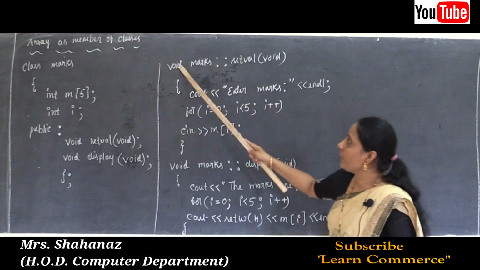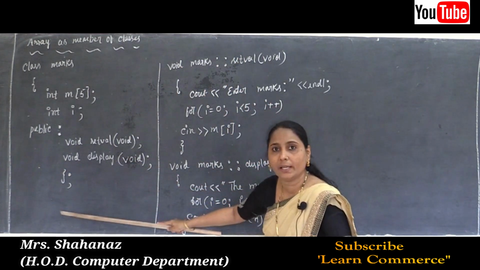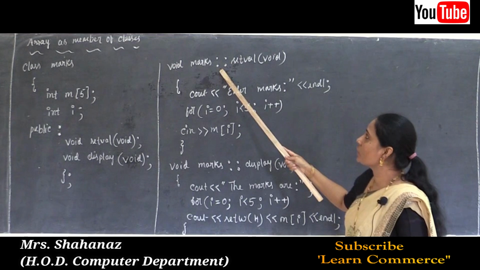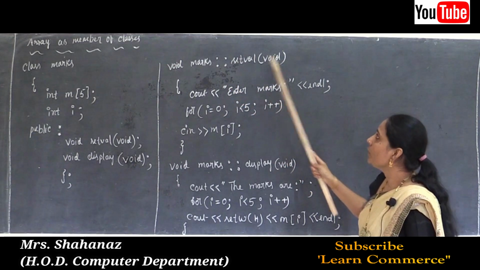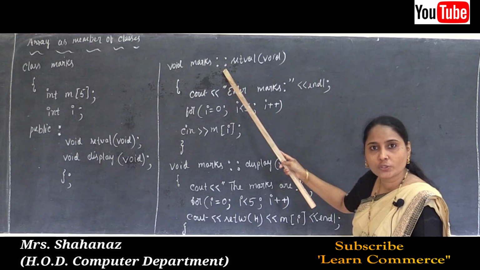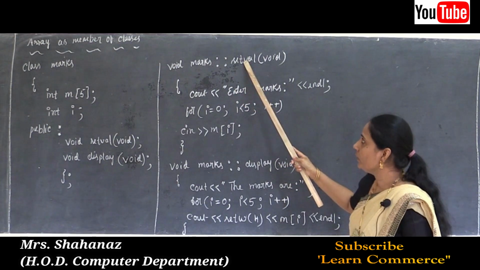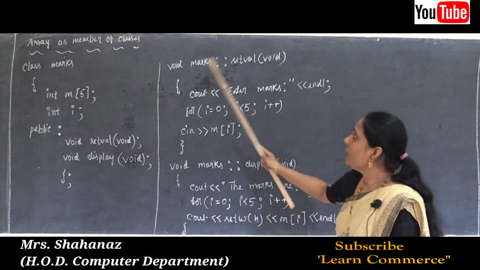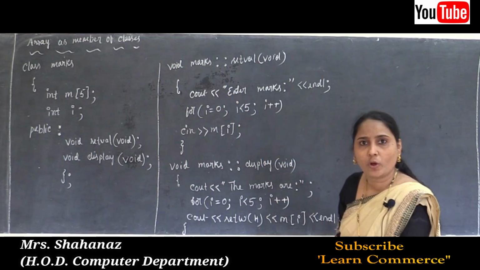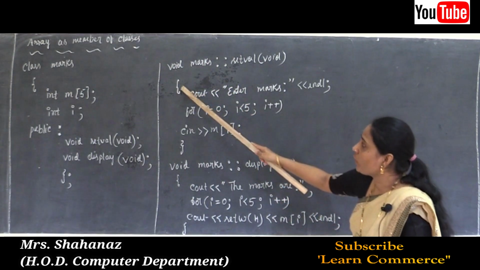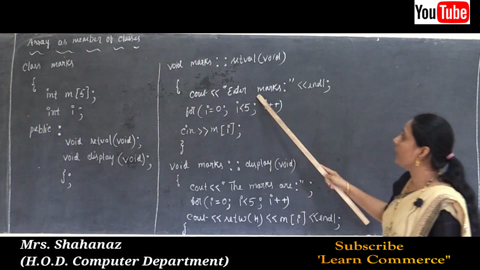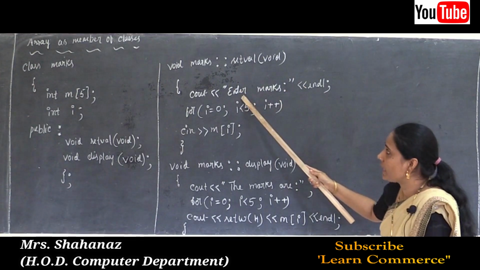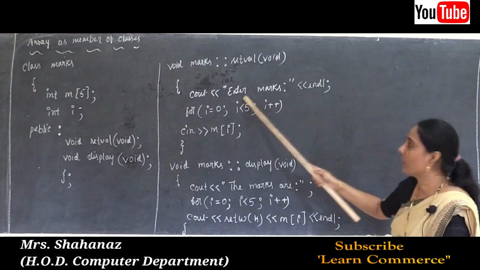We know that while defining, it is defined outside the class: return type void, class name marks, scope resolution operator, setval void. The scope resolution operator is used to define the member function, or we can say that the scope resolution operator tells the class, that means such function belongs to which class. Then opening of the curly bracket, cout enter the marks, it is going to display the message. How are we telling it displays? Because whatever message I want to display, I write using double quotation.